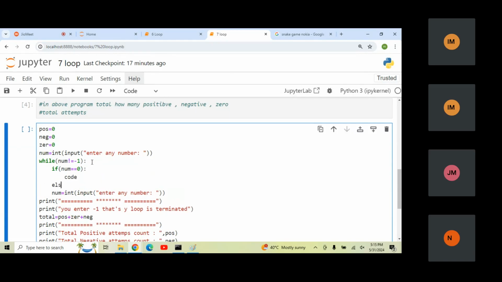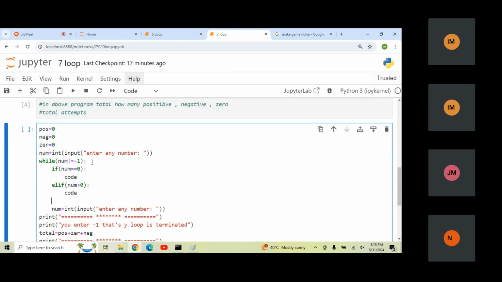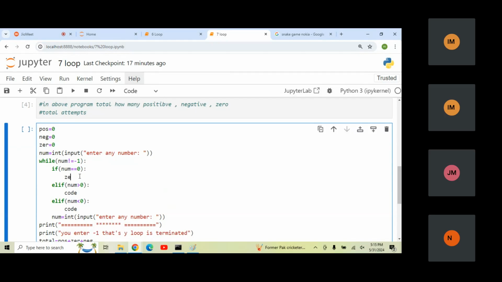If someone is entering, else if someone is entering greater than 0, what I need to do? If someone is entering, else if less than 0, what I need to do? So here, if someone is entering the 0, increase my 0 variable count by 1. If someone is entering greater than 0, increase my count in the positive variable. If someone is entering the less than 0, increase my negative count. Okay, and you can add one statement also if you wanted to add, but let it be.